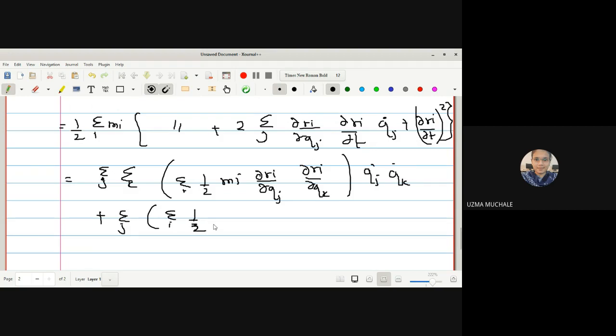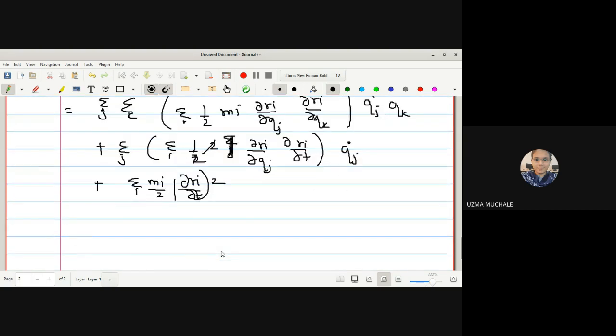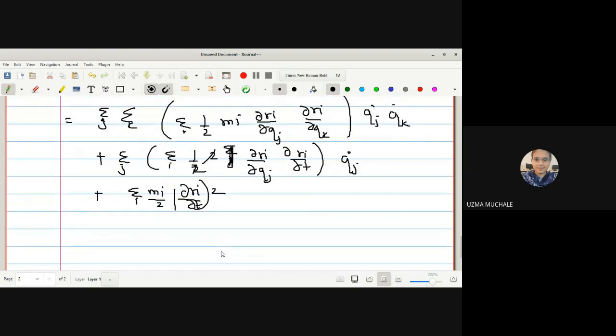This 2 can get cancelled for the second term. 2 times summation over j we have taken outside, so we have ∂R_i/∂Q_j into ∂R_i/∂t, and lastly Q_j dot. This 2 gets cancelled. Plus the last term is summation over i m_i by 2 into ∂R_i/∂t, whole squared. Simply I have multiplied summation over i m_i divided by 2 inside, right? Nothing more than that.